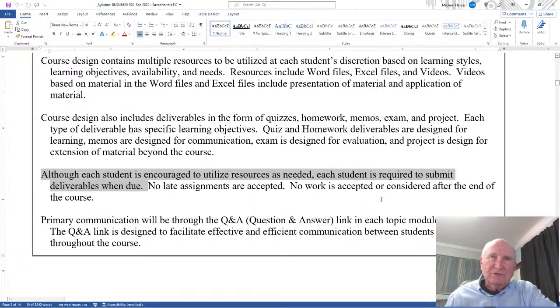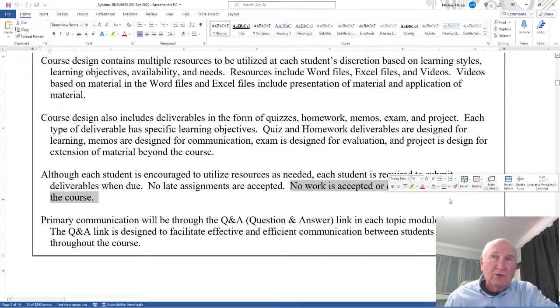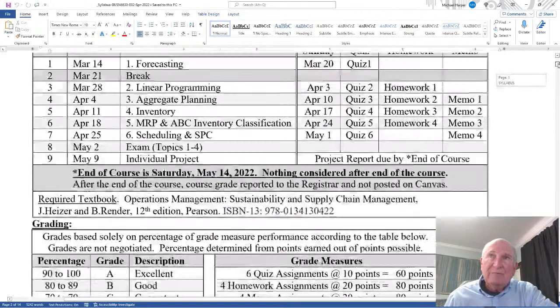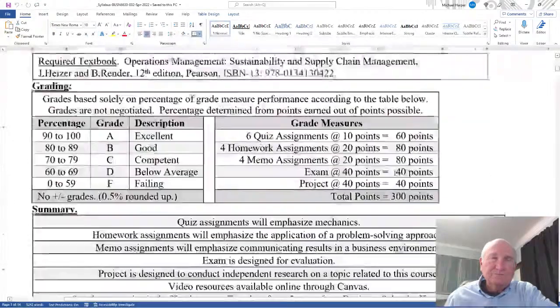They can't be late, so no late assignments are accepted, and no work is accepted or considered after the end of the course. I actually say that up here. Over here I have the assignments due through Canvas, Sunday, 11:59 p.m., no late assignments accepted. And notice Sunday night at the end of that week is when they're due.